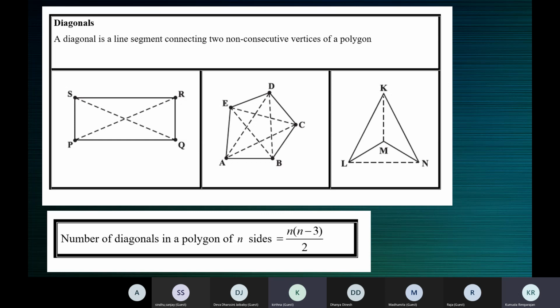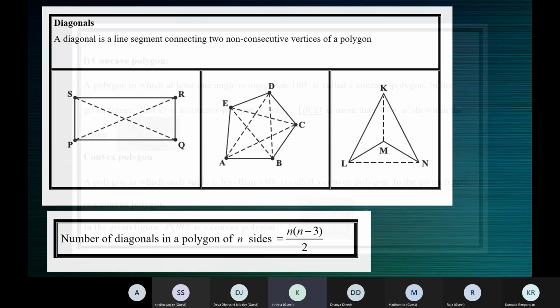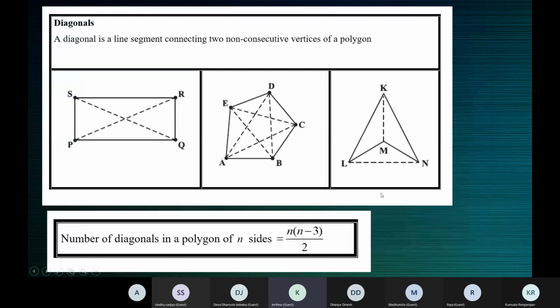Ma'am, but in the last, they have 3 diagonals now, ma'am. No, this is not a triangle. This is a quadrilateral. See here, KL. These are the sides. You can see there are 4 vertices, K, L, M, and N. If it has 4 vertices, it will also have 4 sides. This one is not a triangle, it's a quadrilateral.